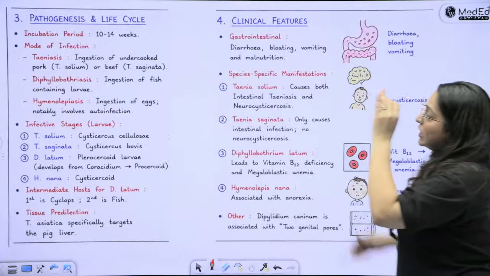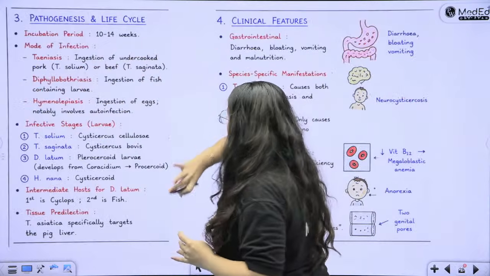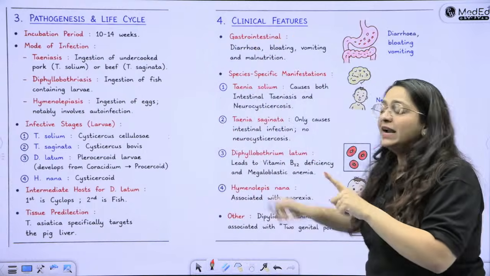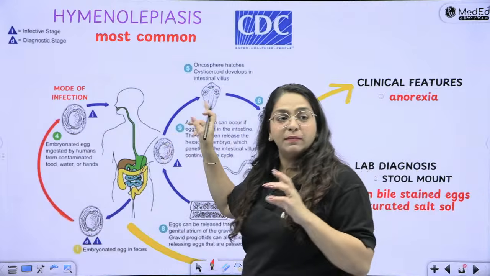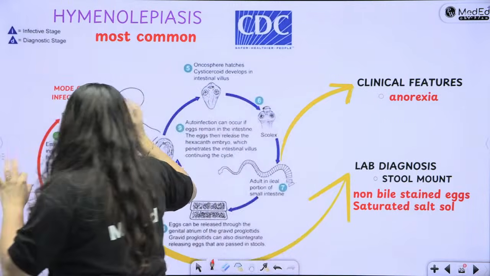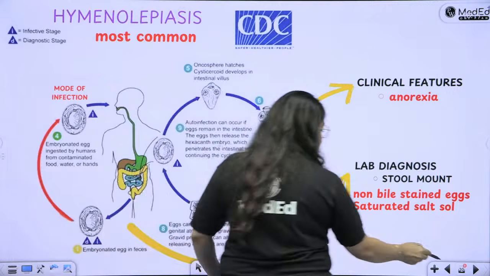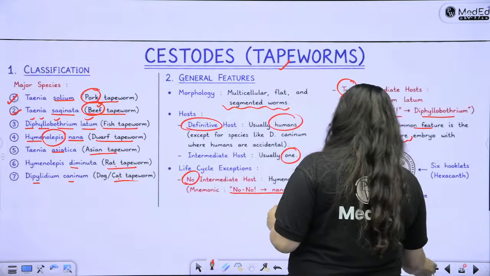All right. So let's look at the pathogenesis and life cycle of all. I am going to come back to this slide. Before that, let's start looking at these, because these are easier to remember and easier to understand. So, before this, what was I telling you? What was that game of exceptions that I was telling you?